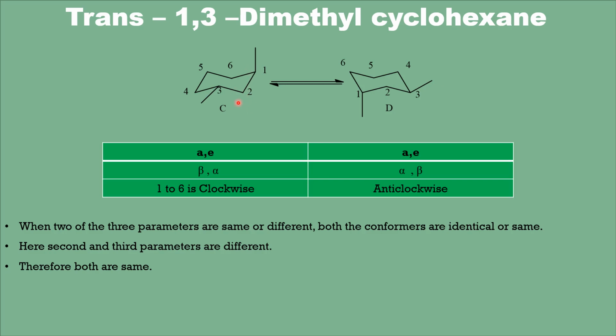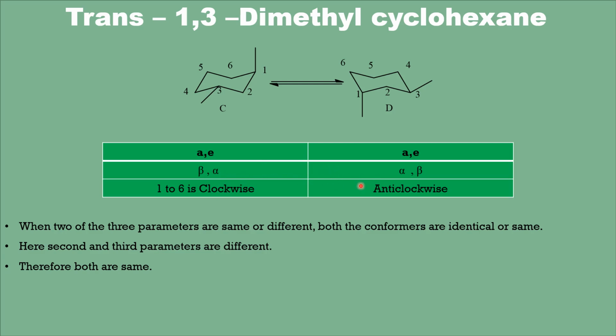And now in both the cases we have already fixed that we have to travel from axial to equatorial. So when we travel from axial to equatorial, here we are traveling in the clockwise direction, and here we are traveling in the anti-clockwise direction. So look at the parameters of the two conformers, and the first one we have fixed, and among the two conformers there is difference in both.